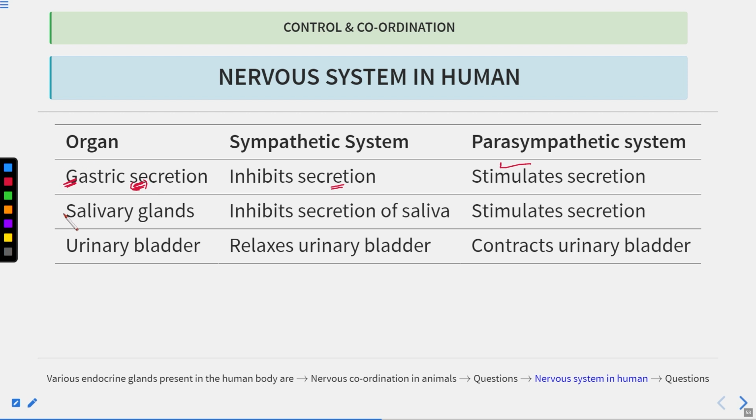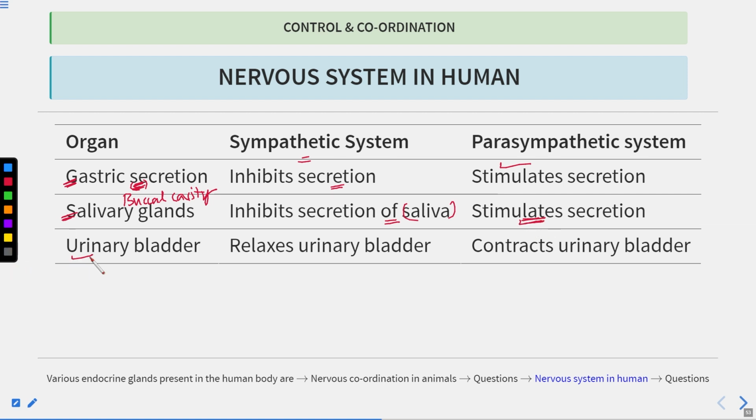Okay, salivary glands. These are the glands present in the buccal cavity, and in humans there are three pairs of salivary glands. The sympathetic system inhibits the secretion of saliva, whereas the parasympathetic stimulates the secretion of saliva.